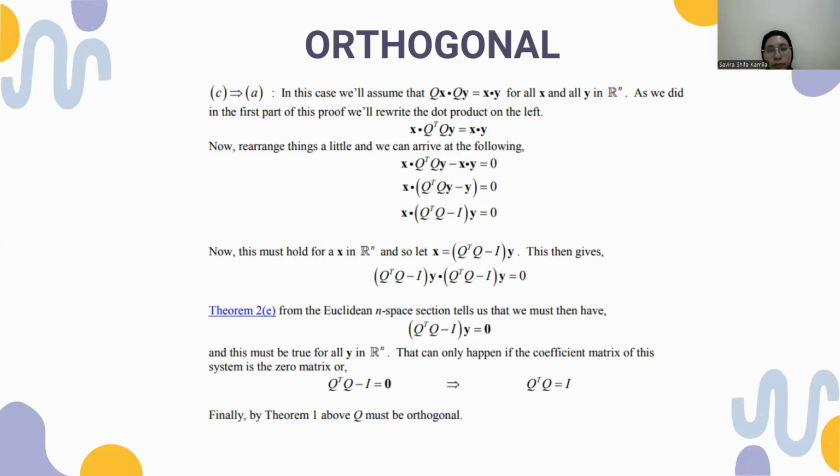That can only happen if the coefficient matrix of this system is the zero matrix, or Q transpose Q minus E equals 0. Then Q transpose Q equals E. Finally, by theorem 1 above, Q must be orthogonal.